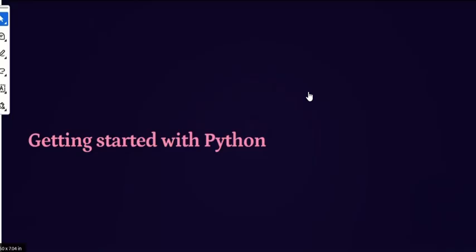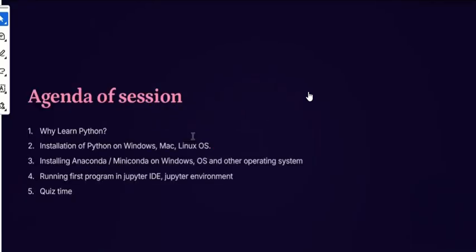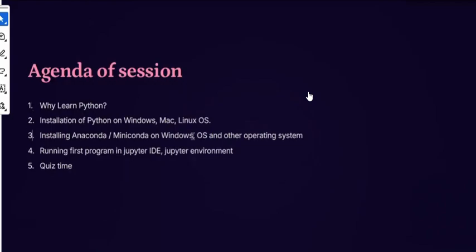Where is it used? Then what are the installation steps? What are the different options available? And of course, today we will run our first program in Python. So let's begin. Here, this is what we are going to understand, and I already shared it here, including my first program.